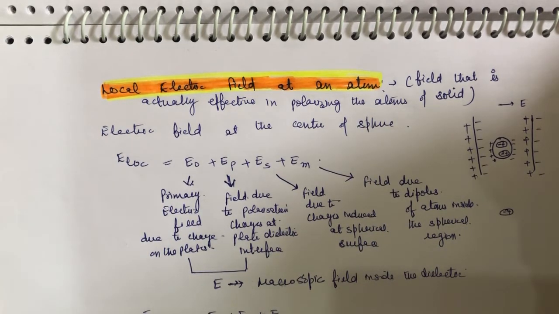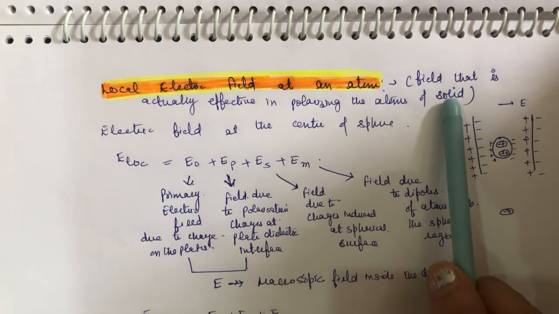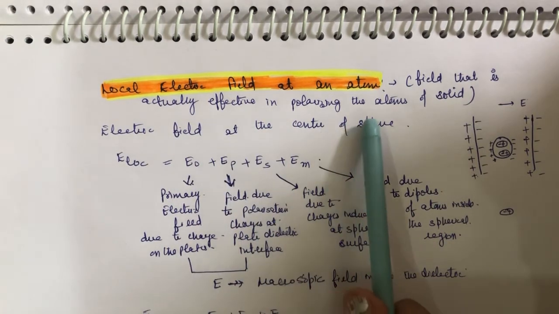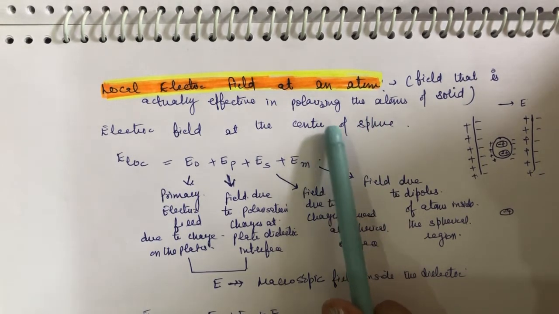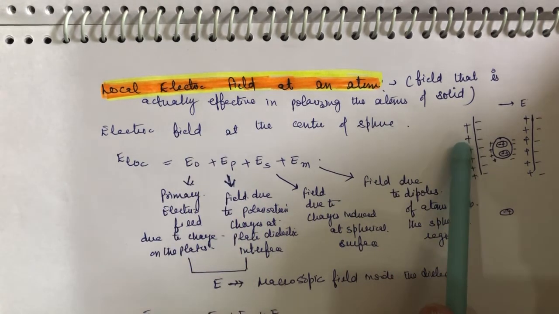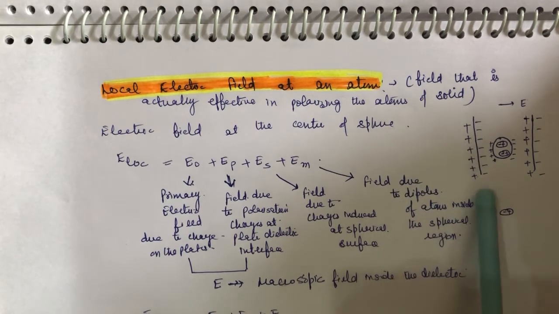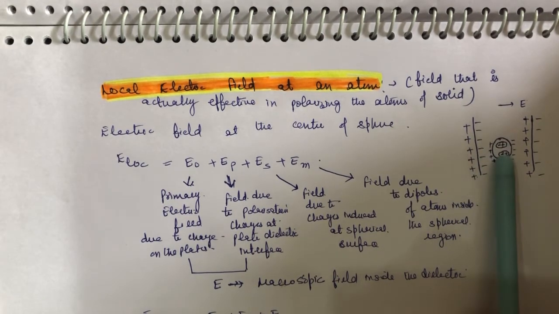The local electric field at an atom is the field that is actually effective in polarizing the atoms of a solid. Here we are taking a parallel plate capacitor, and a dielectric is in between the plates of the capacitor.